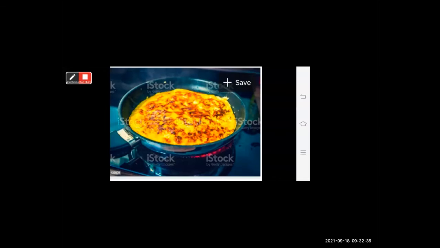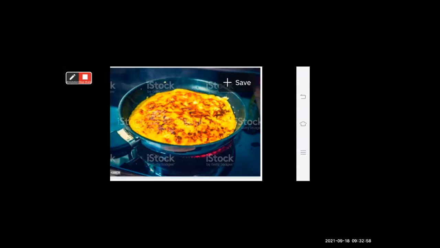The egg experiences heat and pressure. To form an omelette, the egg gets heat and pressure both from the flames of the stove, which enables it to turn into an omelette.